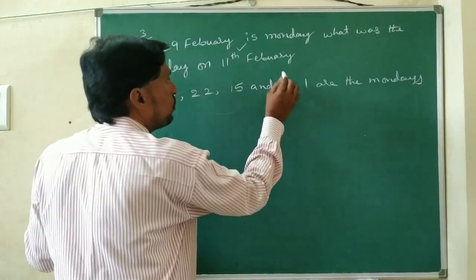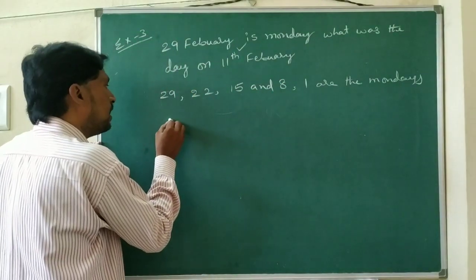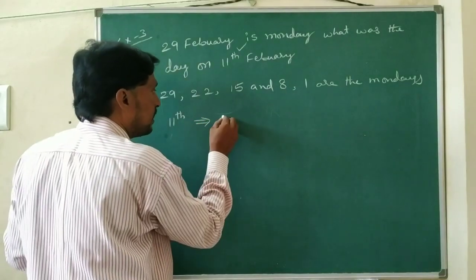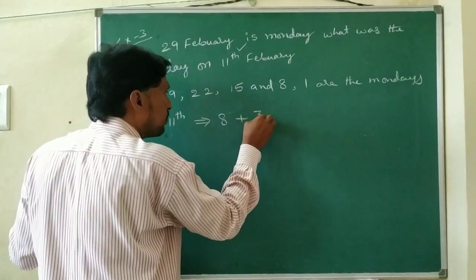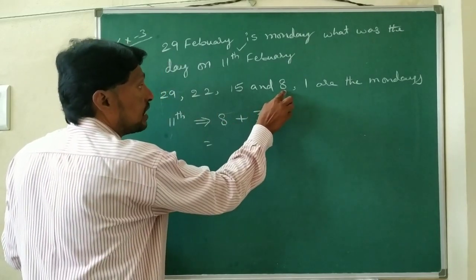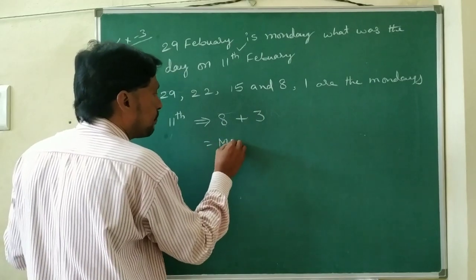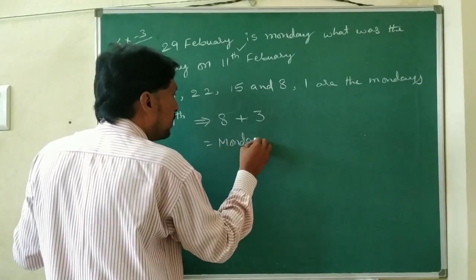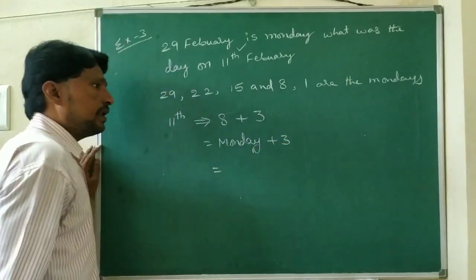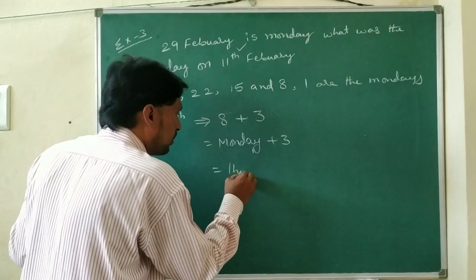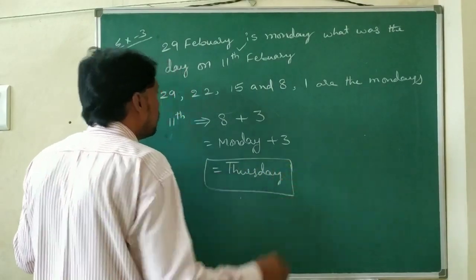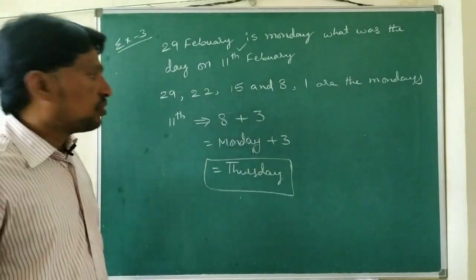Now we need to find the 11th. It is nearer to 8. So 11th February means 8 plus 3. The 8th is Monday. Monday plus 3 is Thursday. So on 11th February we get Thursday.